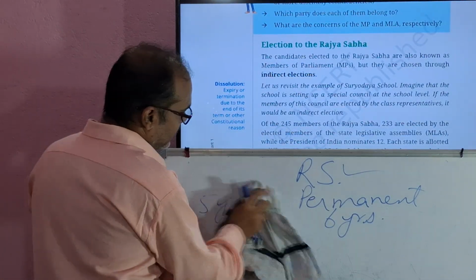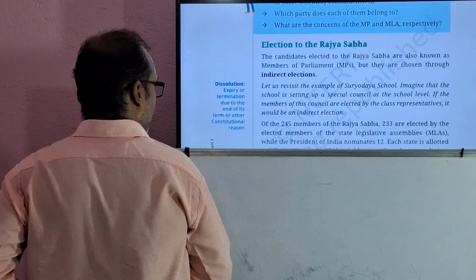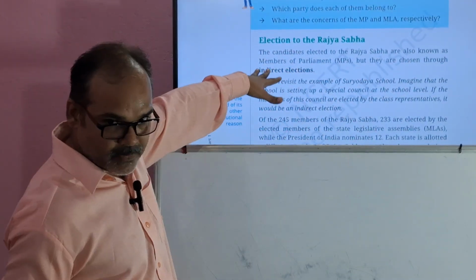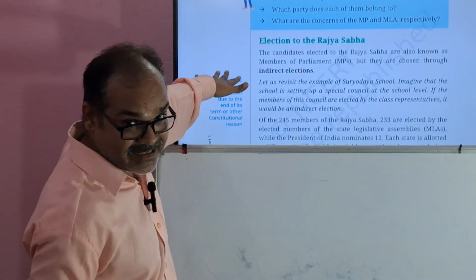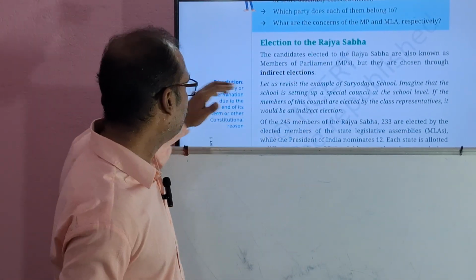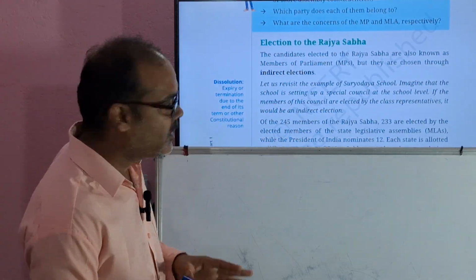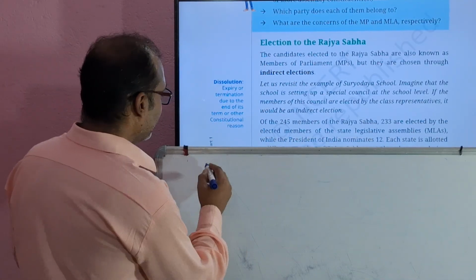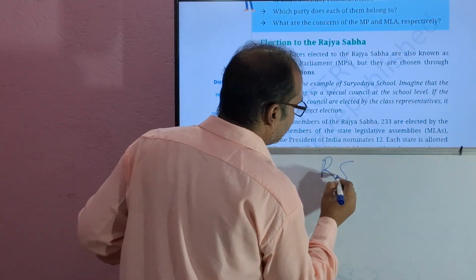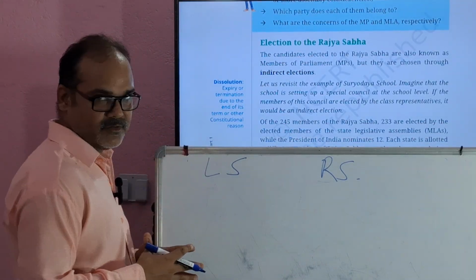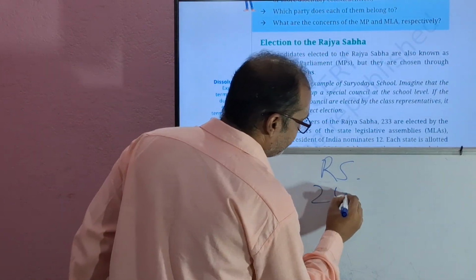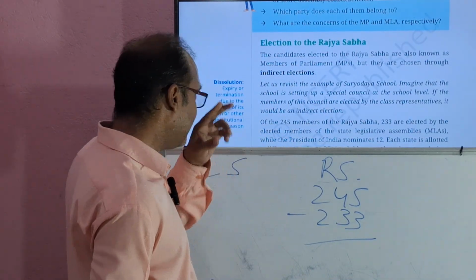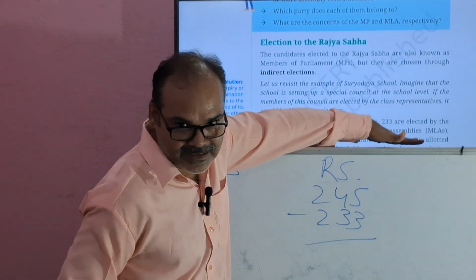Now, next we see the candidates elected to the Rajya Sabha are known as Members of Parliament, but they are chosen through indirect elections. Of the 245 members of the Rajya Sabha, there are 233 members who are elected by the state legislative assemblies. Here is a little bit of comparison between Lok Sabha and Rajya Sabha. 245 members of Rajya Sabha, out of which 233 are elected by elected members of the legislative assembly.